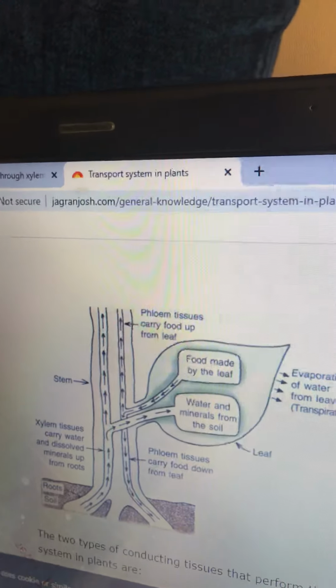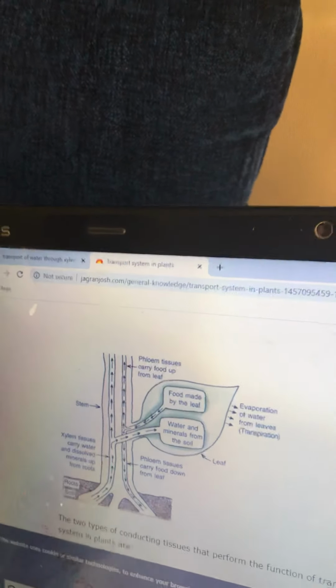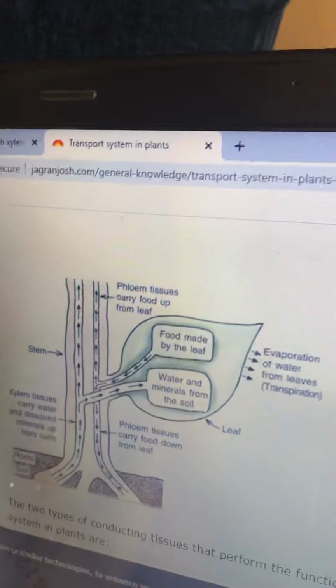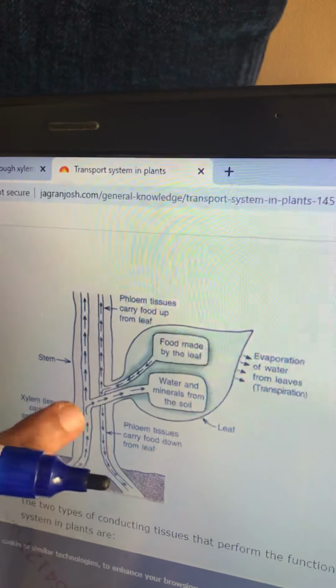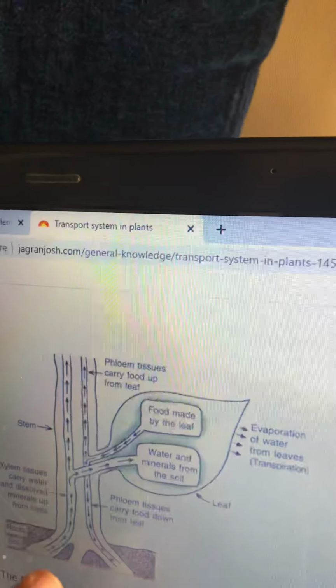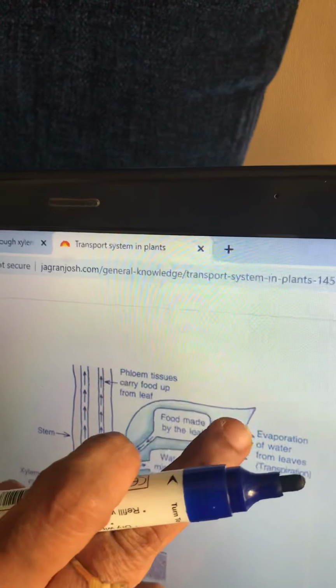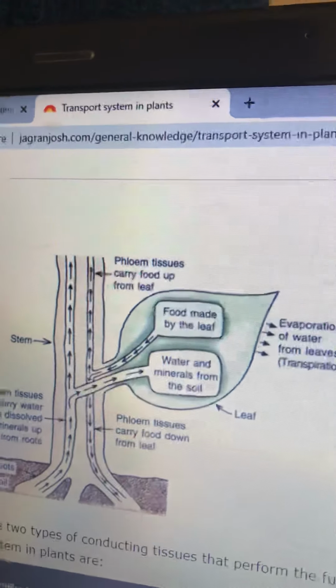Out of these, the cells which mainly form the pipeline at the center of the plant body are 2: vessels and tracheids, especially xylem vessels, which form a continuous pipeline and distribute water and minerals to the leaves, so that it can perform its metabolic activities like photosynthesis.